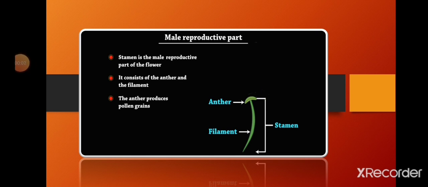Last class we studied the parts of a flower. So have a look at the male and female reproductive parts of a flower. First, the male reproductive part. Stamen is the male reproductive part of the flower. It consists of the anther and the filament, and the anther produces pollen grains.